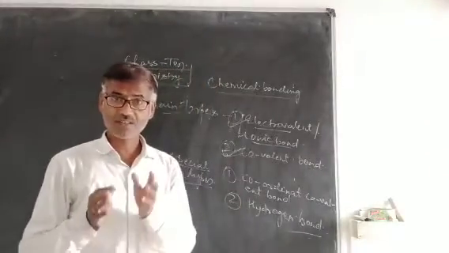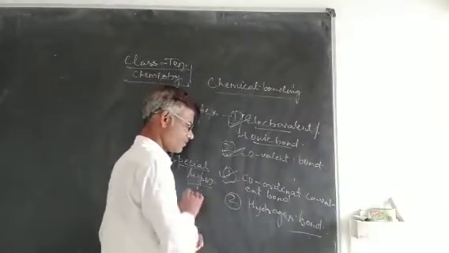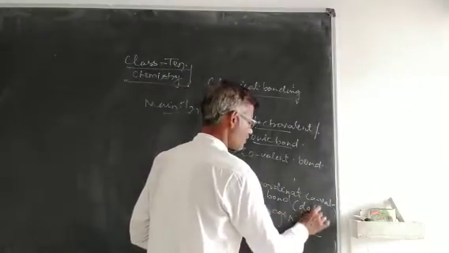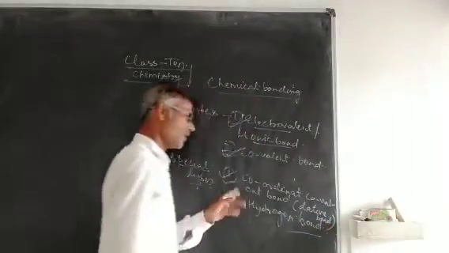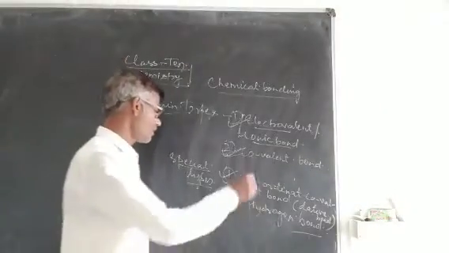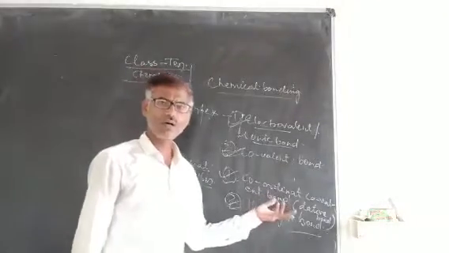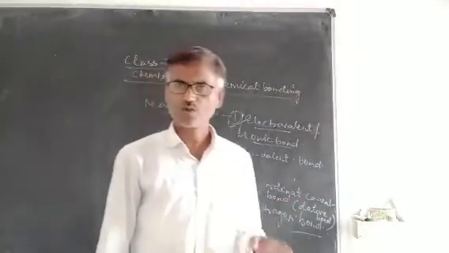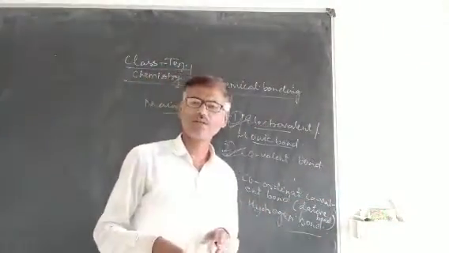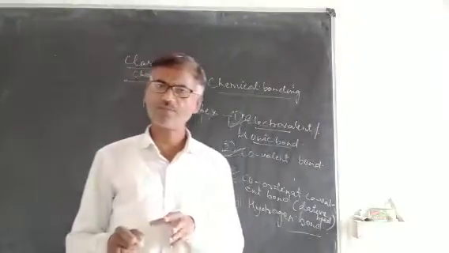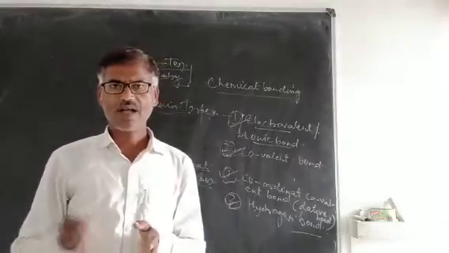And there are some special types of chemical bonds, such as the coordinate covalent bond. It is also called dative bond. It's a special type of covalent bond. And the second one is hydrogen bond. It is also a special type of covalent bond. So these are the different types of chemical bond. The main types are electrovalent bond and covalent bond.